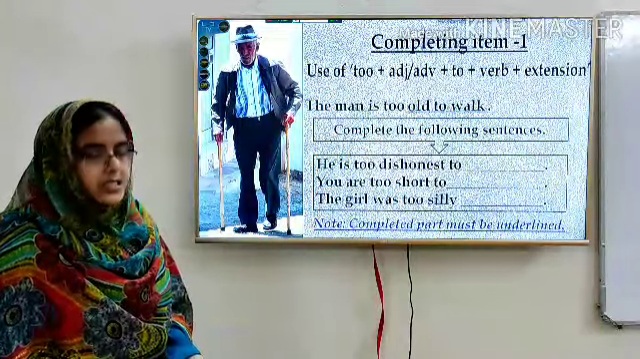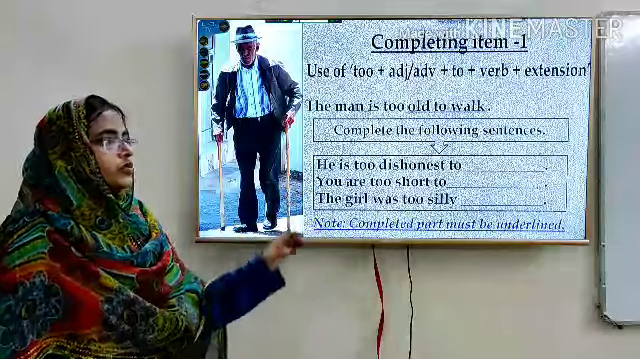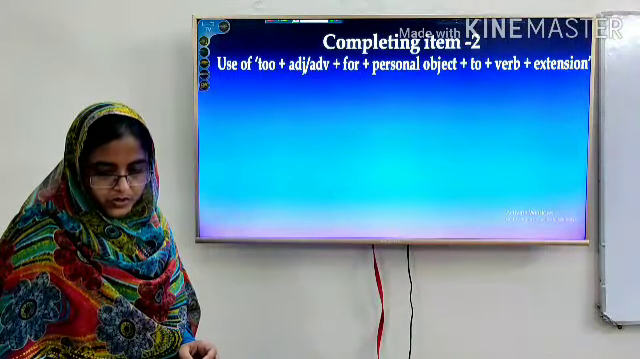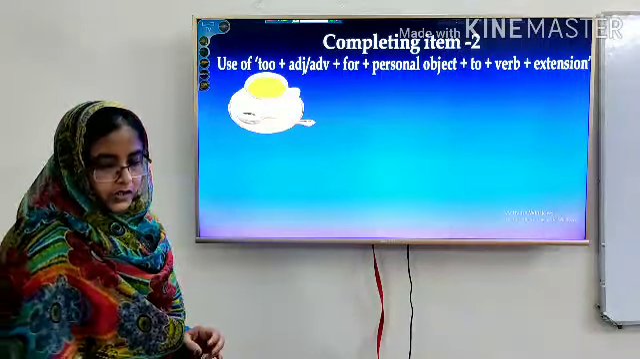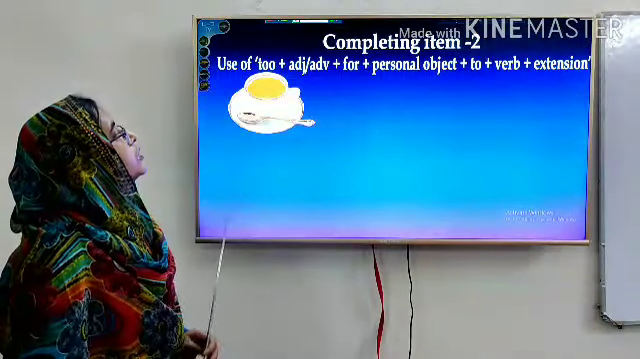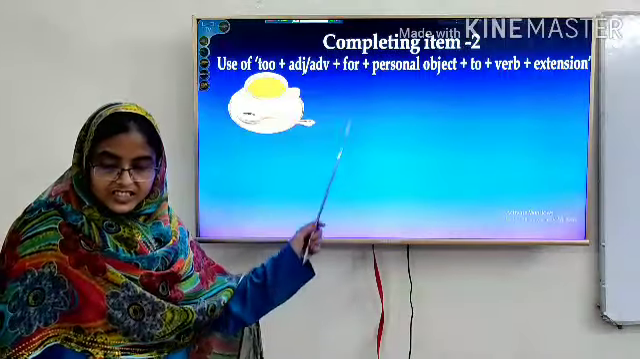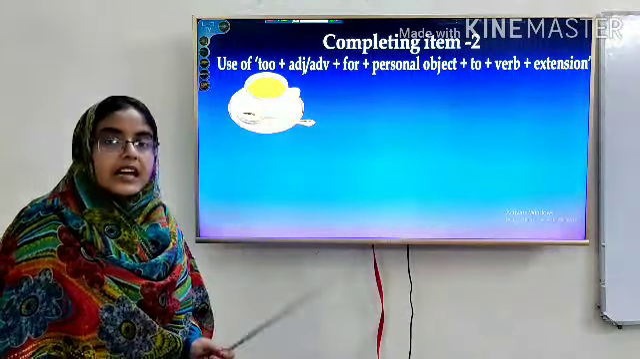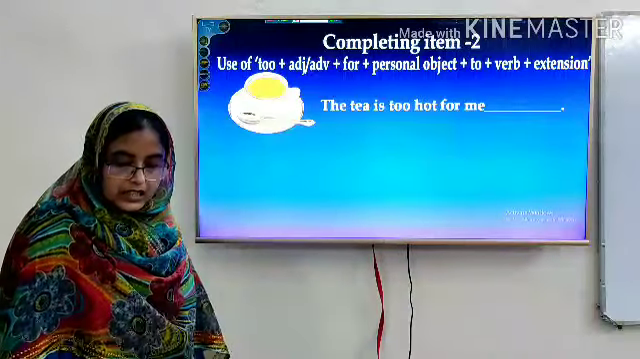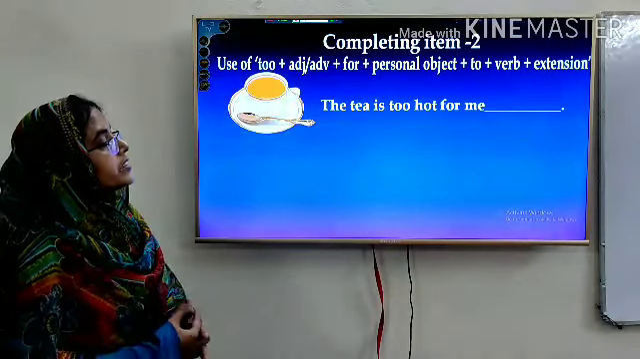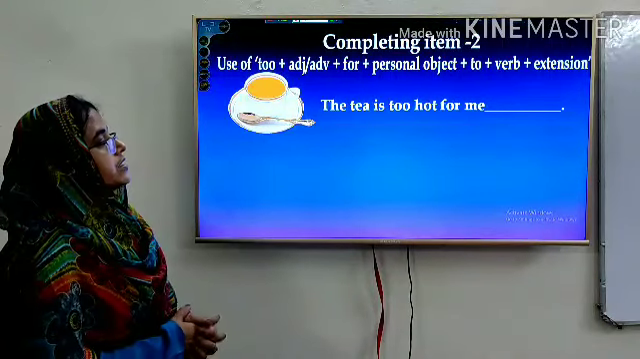The completed part must be underlined. So, whenever you do completing item 2, here is a sentence structure. This is a structure for completing sentence, and we have here an incomplete sentence to complete.